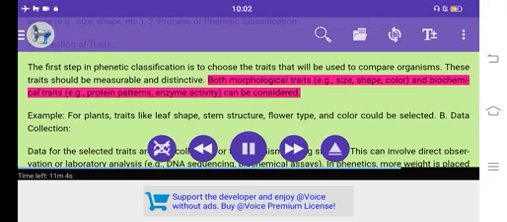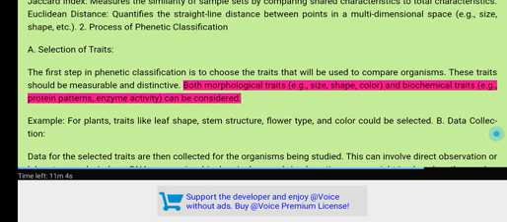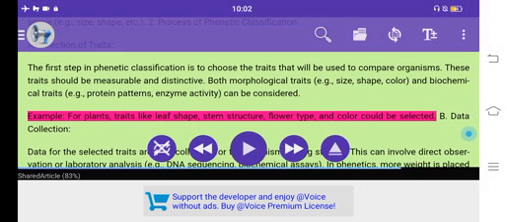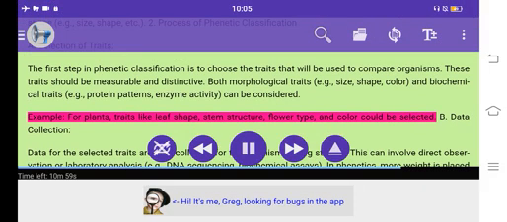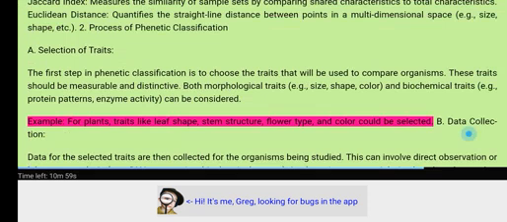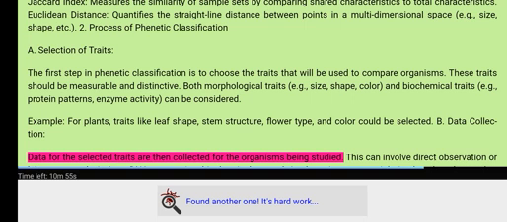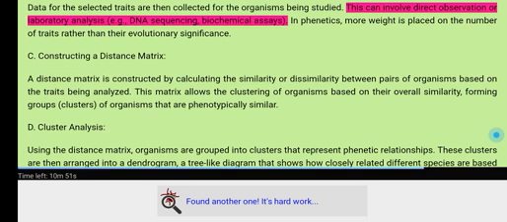Both morphological traits, e.g., size, shape, color, and biochemical traits, e.g., protein patterns, enzyme activity, can be considered. Example, for plants, traits like leaf shape, stem structure, flower type, and color could be selected. B. Data collection. Data for the selected traits are then collected for the organisms being studied. This can involve direct observation or laboratory analysis, e.g., DNA sequencing, biochemical assays.